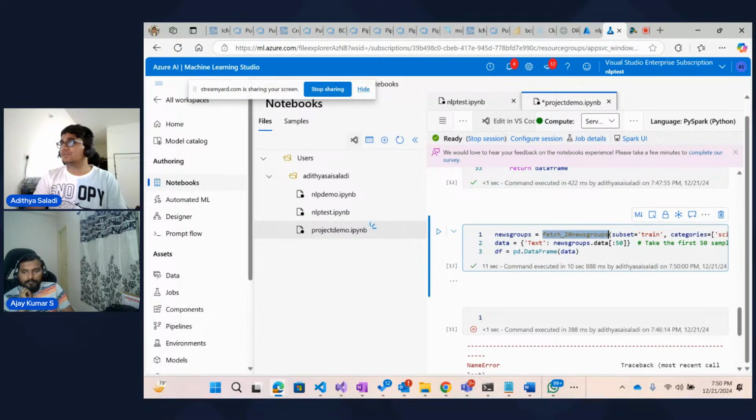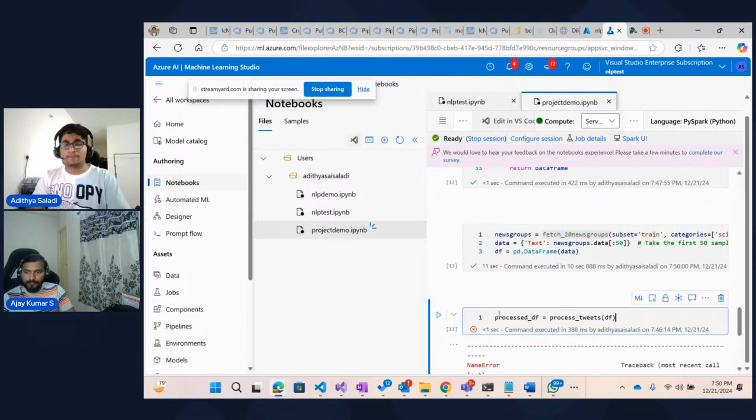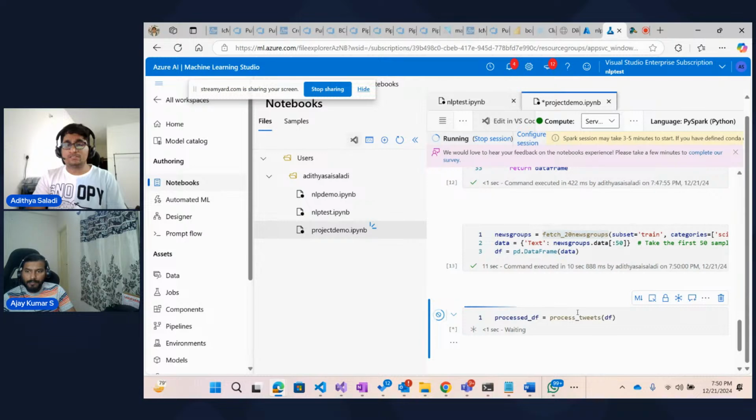After that, we are taking only the first 50 records instead of overloading it, because we are just using this for demonstration purposes, and converting those first 50 samples into a data frame using the text column. Once this is done, let's do the process tweets, which will give us the output of the visual representation that we are talking about.